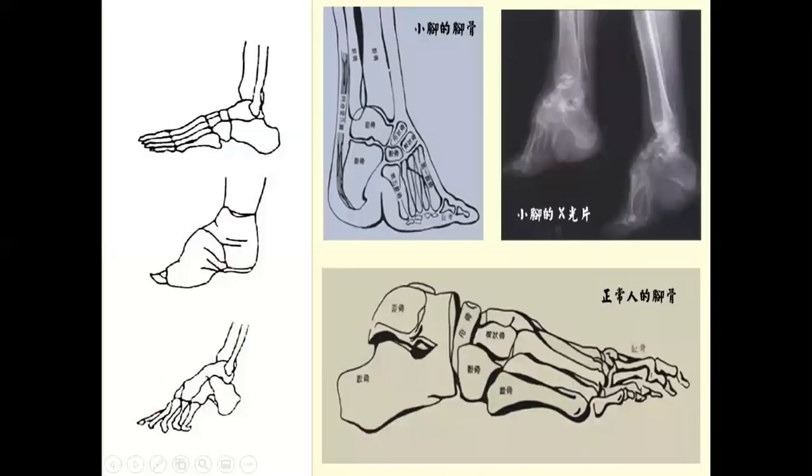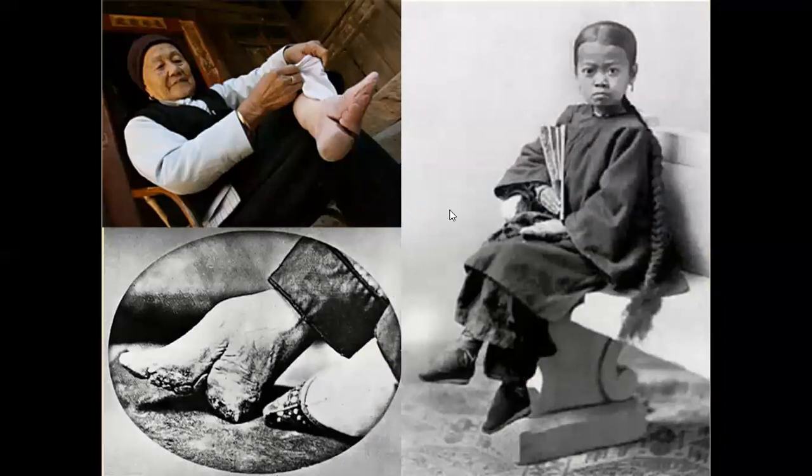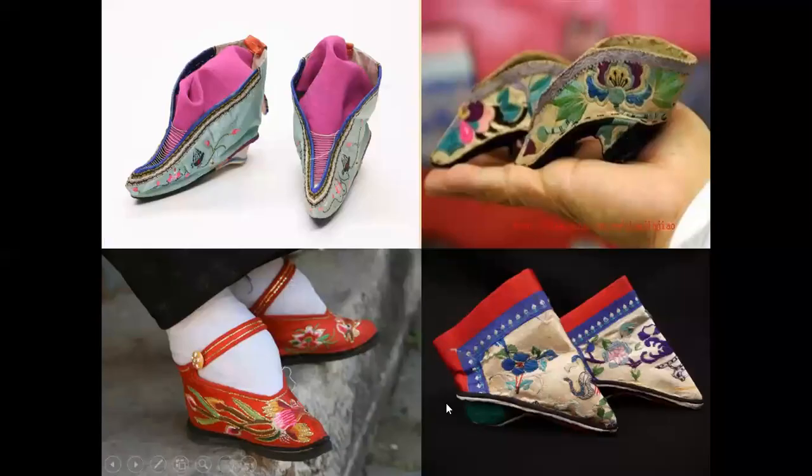So here we see a normal foot. And here we see what the feet would look like after the toes have curled back under the sole and as they've been allowed to heal in a deformed way. And here we see this young Chinese girl at the turn of the century, during the 20th century, with the special shoes that she's wearing. These special shoes, by the way, are called lotus shoes. And notice the feet are only about 3 inches in length.